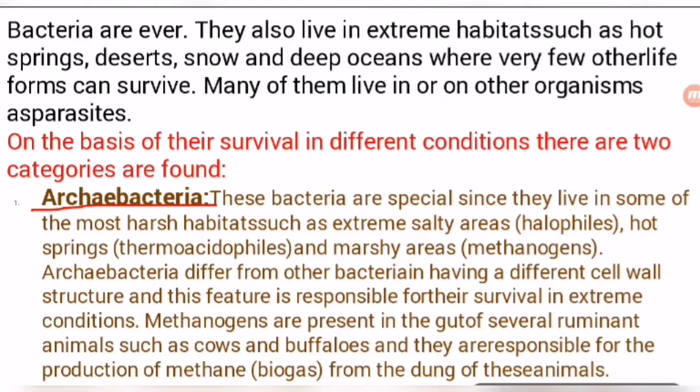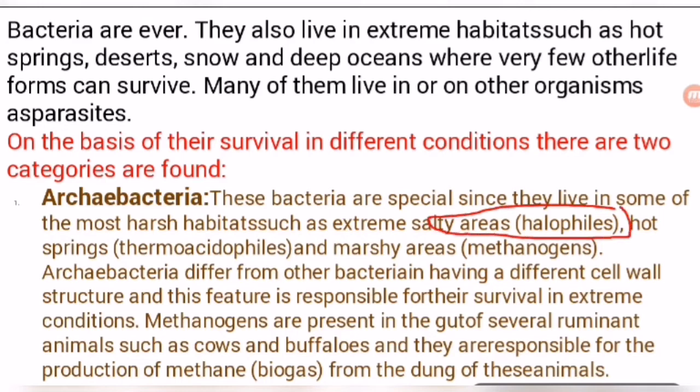So first we will discuss the archaebacteria. These bacteria are special since they live in some of the most harsh habitats such as extremely salty areas, halophiles. These are the terms, students, be careful. All the language I am using is the NCERT language, so don't mind it, because I kept here all the language of NCERT, because most of the questions in your exam come from the NCERT language.